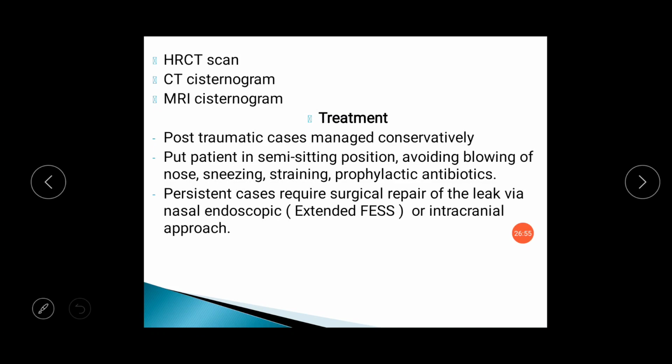CT cisternogram or MRI cisternogram can give you an idea about the exact leak, in which a dye is inserted into the spinal canal, and from that the CSF will go into the brain. That patient can have CSF from the anterior cranial or middle cranial or temporal region fossa going into the nasal cavity with the dye, and that dye can give you the exact idea in the CT scan images about the exact site of the leak.